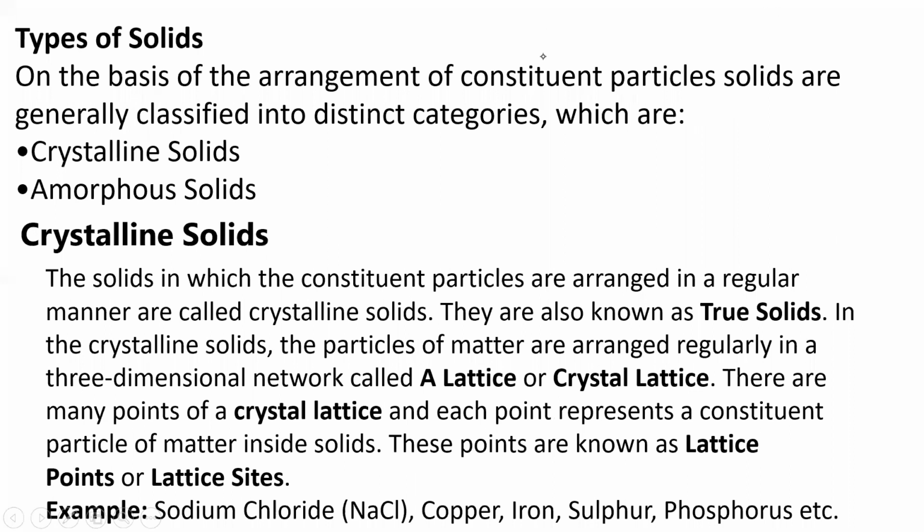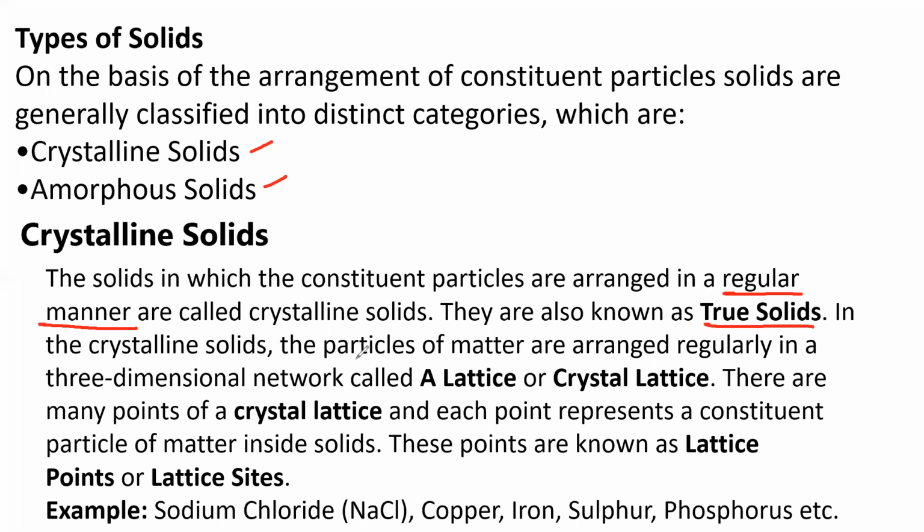Now coming to types of solids. On the basis of arrangement of constituent particles, solids are generally classified into two categories: crystalline solids and amorphous solids. The solids in which the constituent particles are arranged in a regular manner are called crystalline solids. They are also known as true solids. So crystalline solids are true solids.